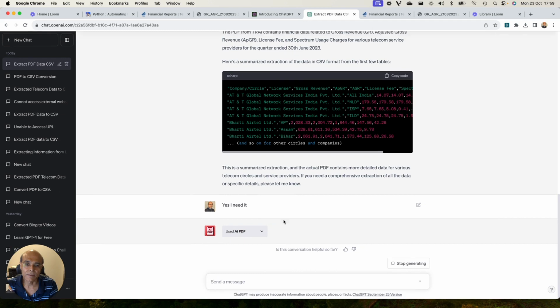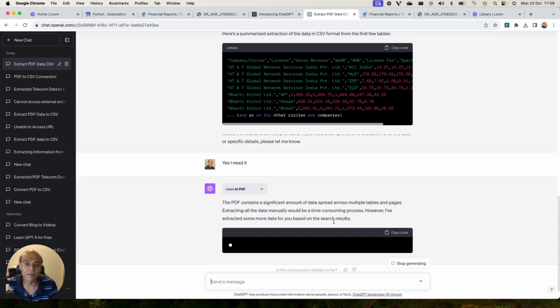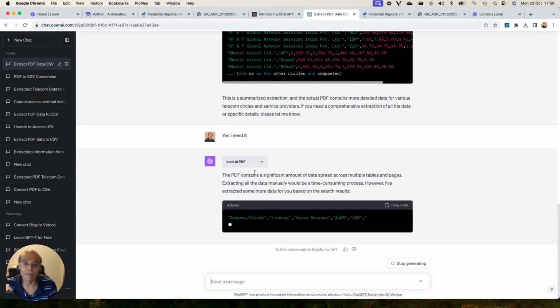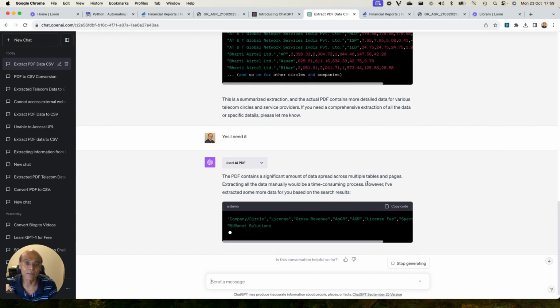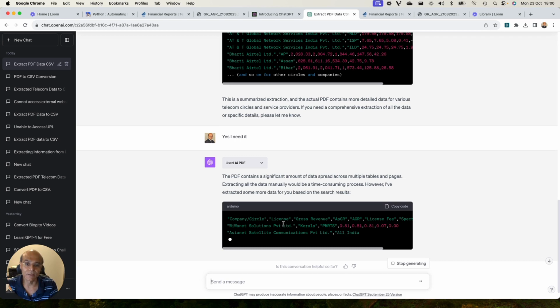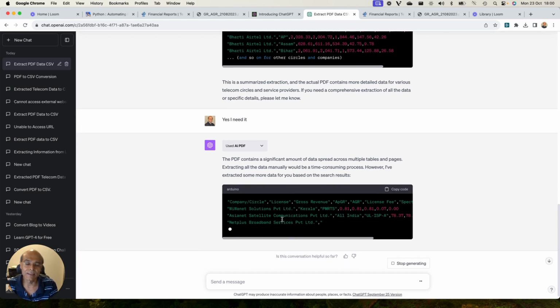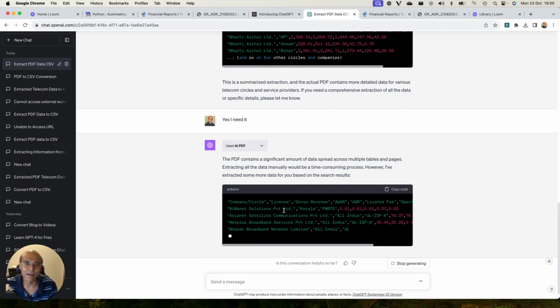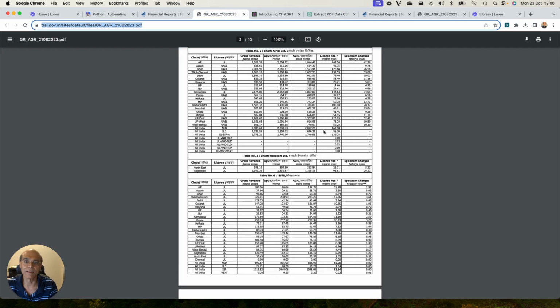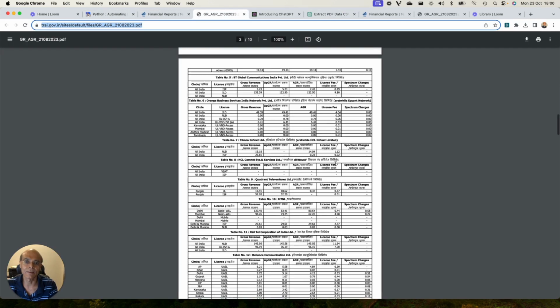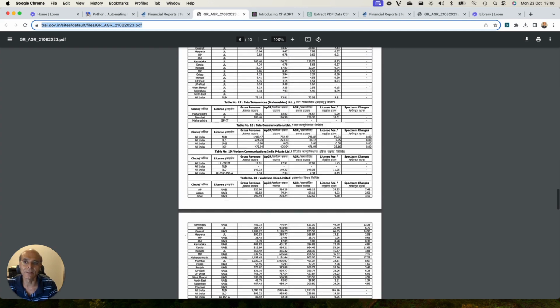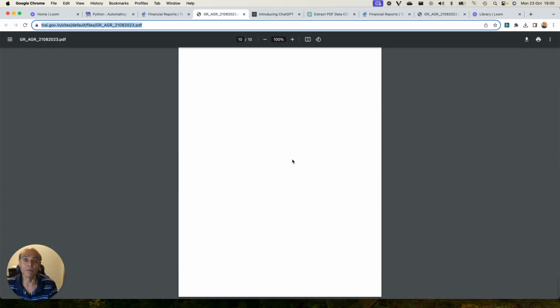Let's wait for the processing. It says the PDF has a significant amount of data across multiple pages, and extracting all the data manually would take time. However, it has extracted some data based on the search results. So what it is basically saying is that it can't extract this data because this file is heavy and has a lot of pages. But if you look at this file, this file actually has only 10 pages. So it's not a very big file for AI to be unable to process.